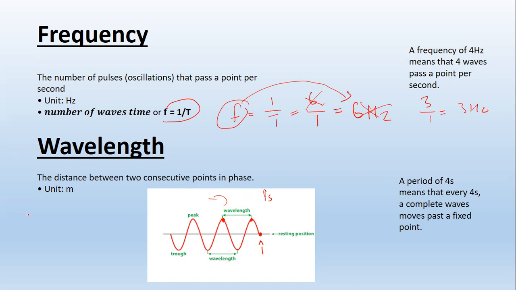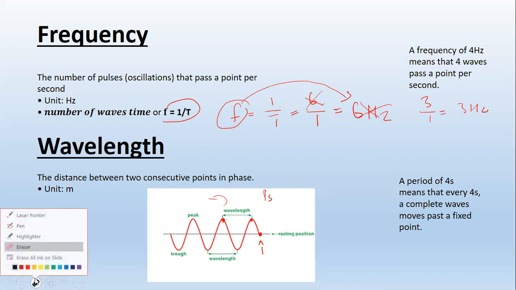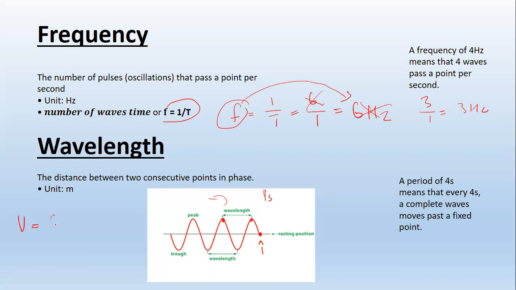And then the formula that we use to calculate the wavelength: the velocity, or the speed of the wave, is equal to the wavelength multiplied by the frequency. What is this symbol? This Greek symbol is called lambda.